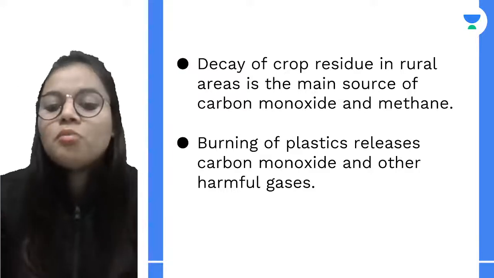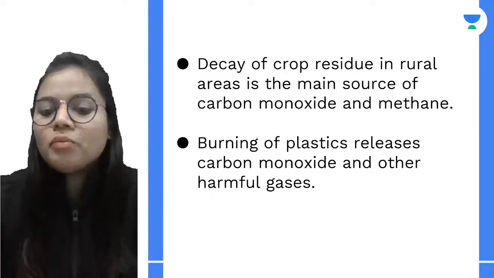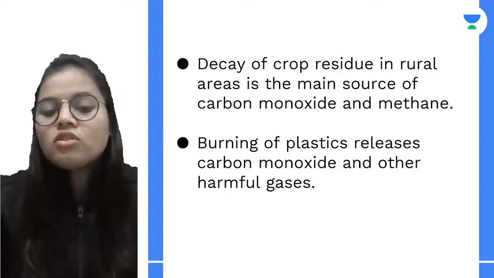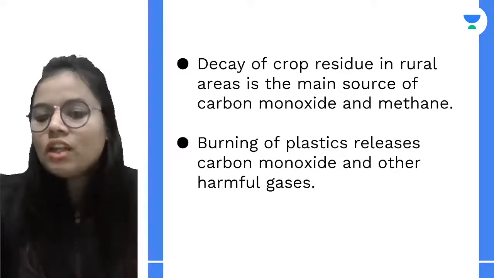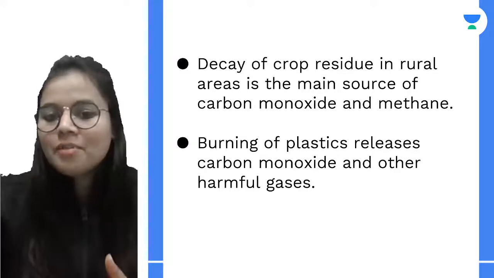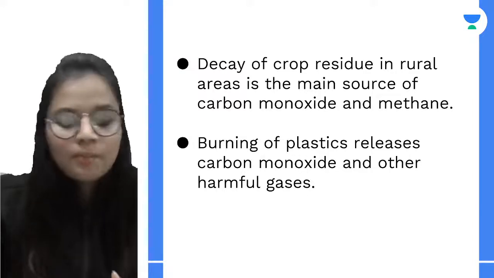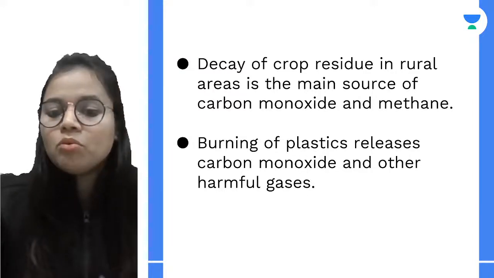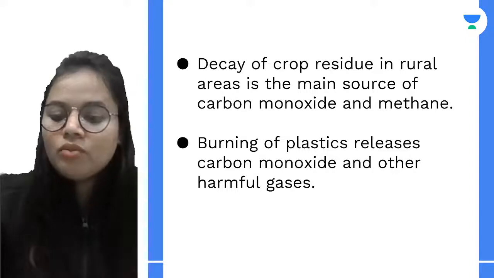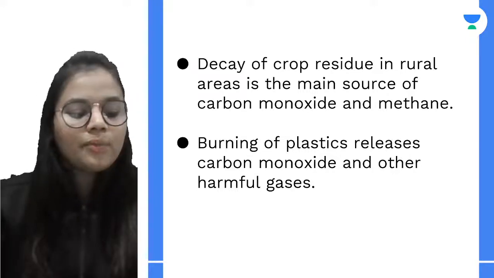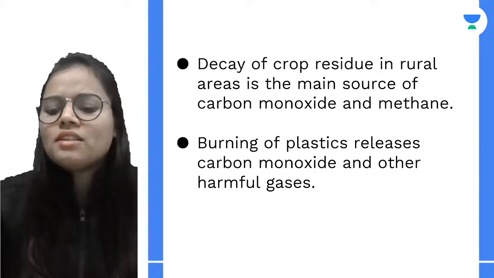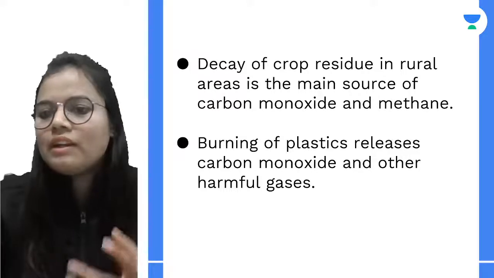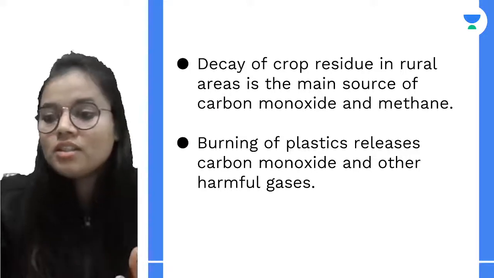And next is when we burn plastic. Plastic is a non-biodegradable substance, so we cannot decompose plastic, so many times people tend to burn plastic, which releases carbon monoxide and some other harmful gases into the atmosphere. So this is basically how the atmosphere gets damaged and polluted.